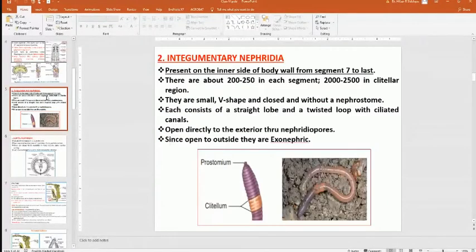Integumentary nephridia are on the side of the body wall from segment 7 to the last. There are about 200 to 250 in each segment, and in the clitellum region they are present almost 2000 to 2500. They are small, V-shaped, enclosed and without a nephrostome. Each consists of a straight loop and a twisted loop with ciliated canals, opening directly to the exterior. These integumentary nephridia open to the exterior and are called exonephric.